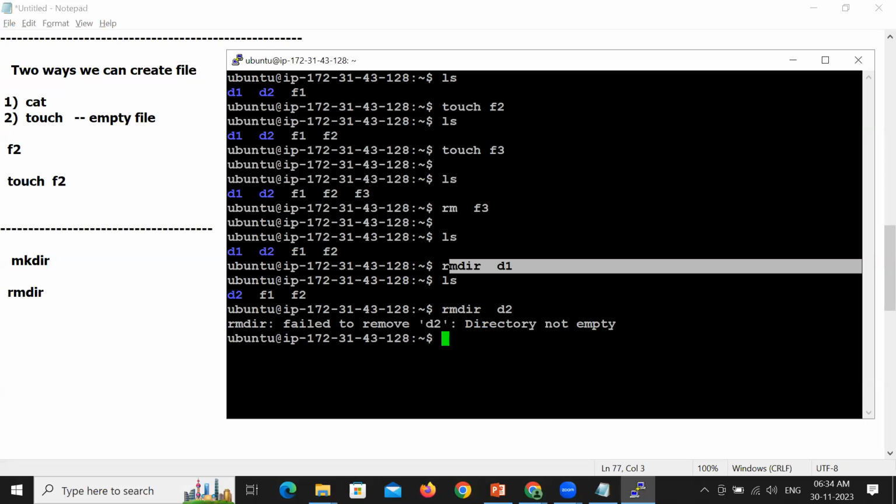In such a case, we have to use a command called rm -r and mention the directory name which you want to remove, D2. R stands for recursive. Recursive means the files will be deleted and then the corresponding directory will also be deleted. So even though the directory is not empty, if you want to remove it, please use -r. The directory has been successfully removed. With ls, right now there are no directories. We are left with two files, F1 and F2.